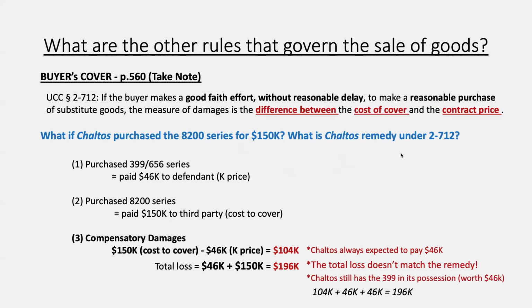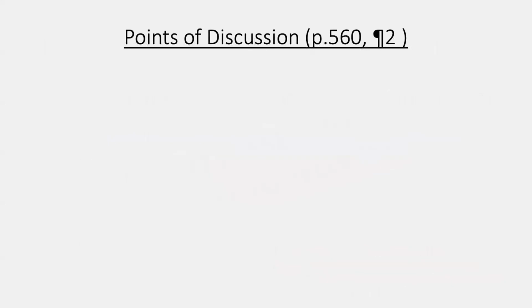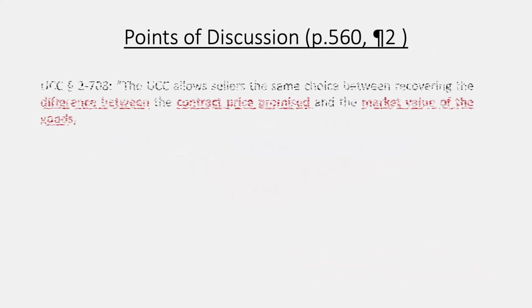Now, do these rules apply to sellers, right? Because in this case, we're dealing with a buyer who got non-conforming goods. But what happens if a seller sends something to a buyer and the buyer rejects the goods and the seller has performed properly under the contract? These rules showed up in points of discussion, page 560, paragraph 2.